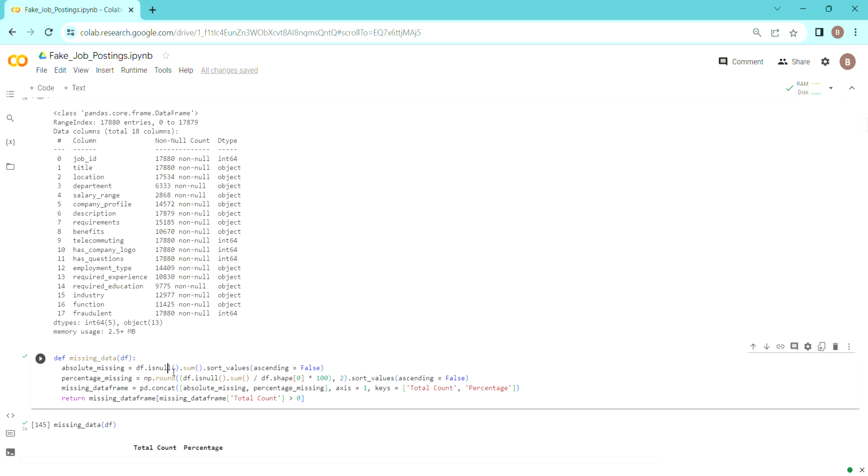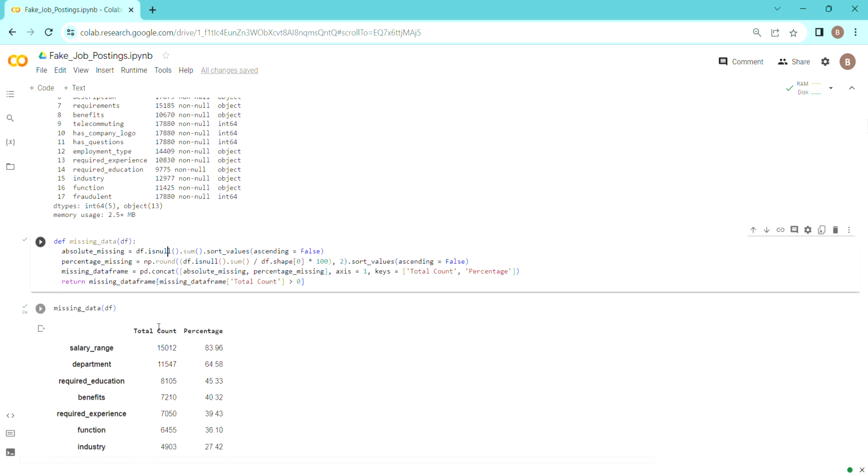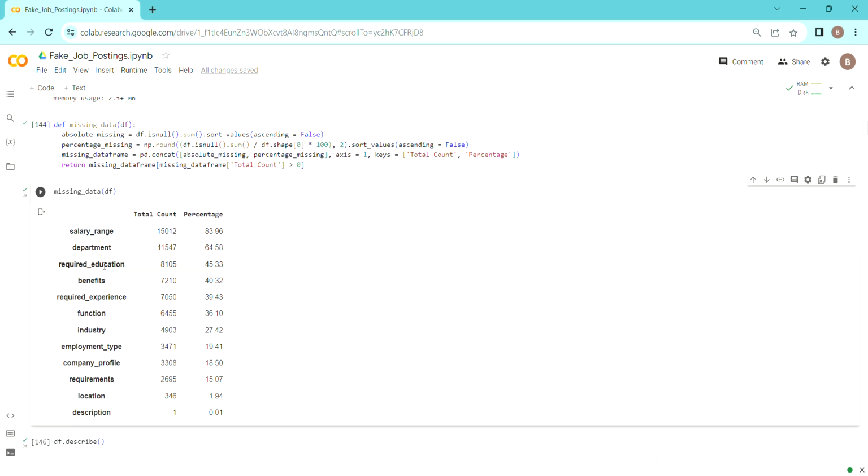Let's define a function that can make a data frame out of the null values, where we can see the total count and percentages. I created a function which shows the null values. If we go along and see, salary range has the highest null values, which is 83.96%. It is very hard to address these null values, but we'll go along and see how we do it.